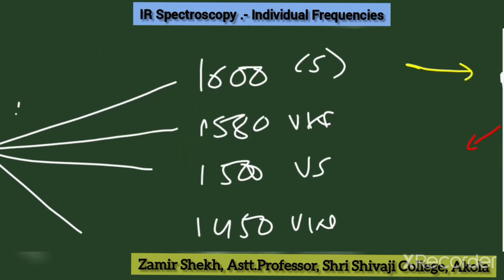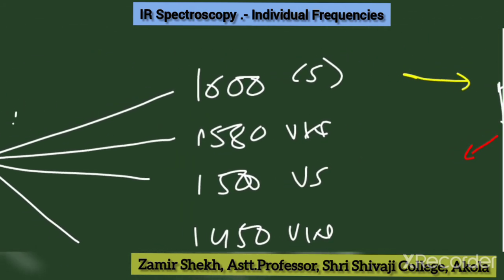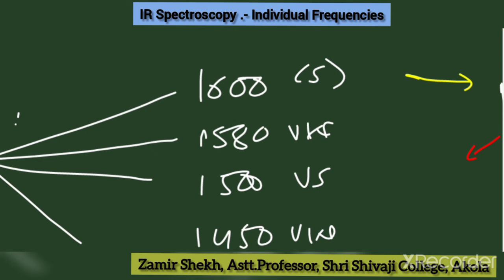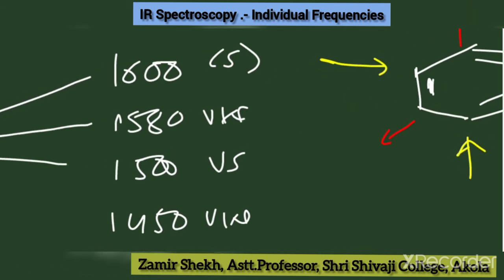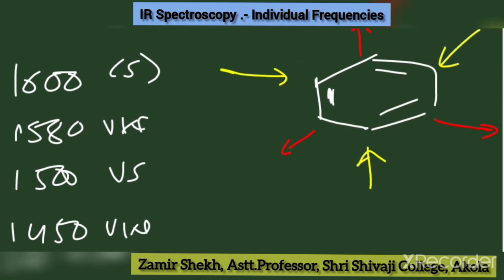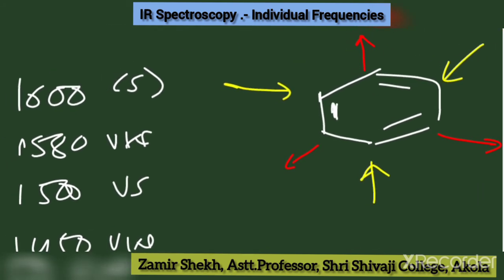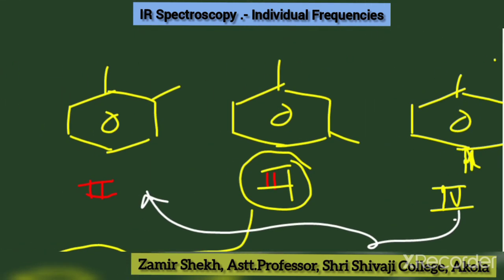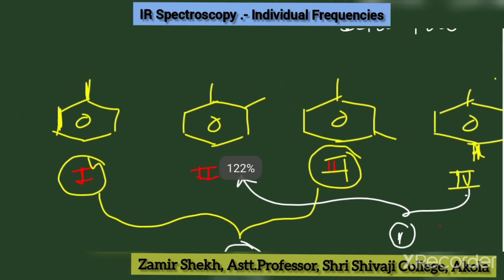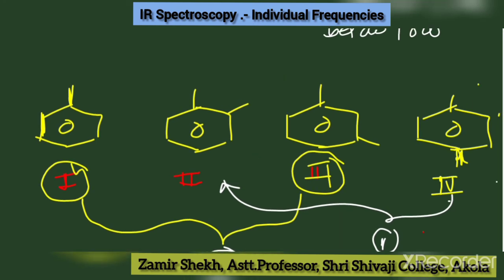So what are the 4 peaks? The first peak is 1600, very strong. 1580, very weak. 1500, very strong. And 1450, very weak. So there are 4 peaks in this region. In addition, there is also a skeletal vibration in aromatic compounds. It's very difficult to identify aromatic compounds with the help of the above region, because all have the same frequencies.